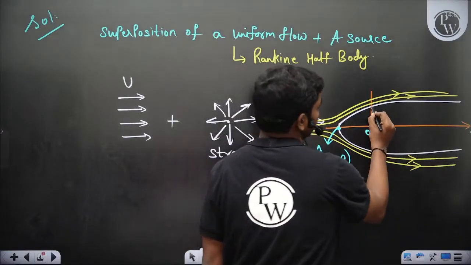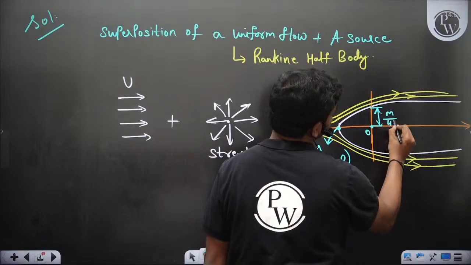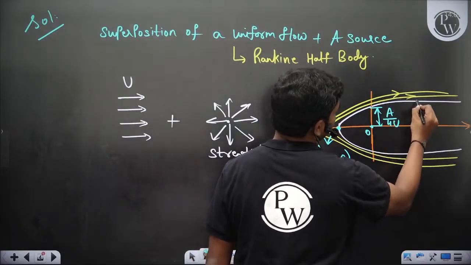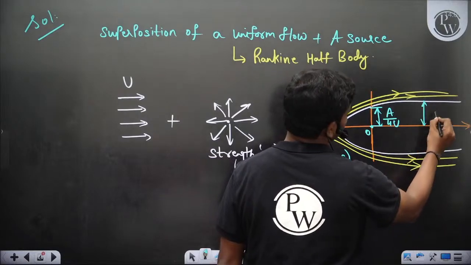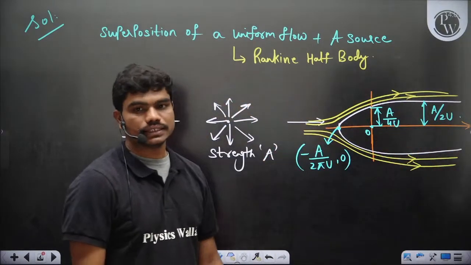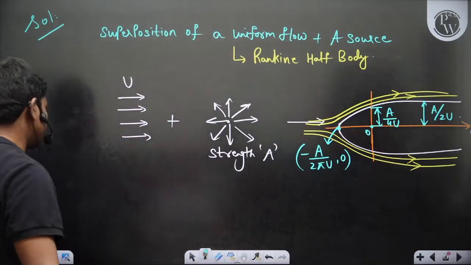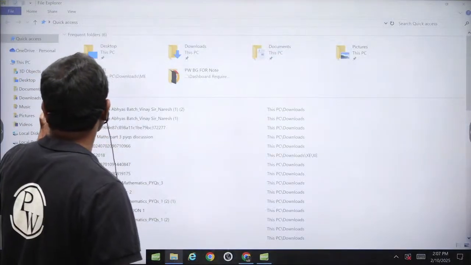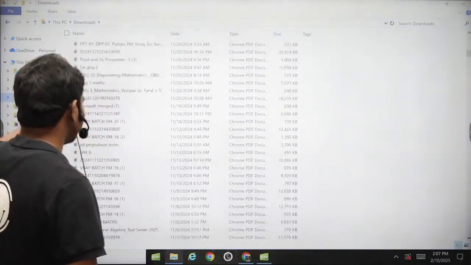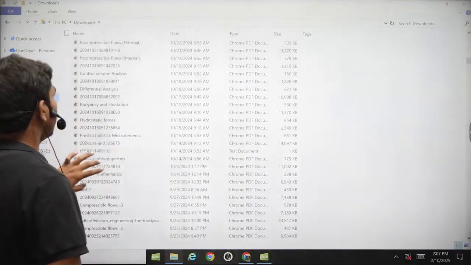Okay, and this distance is going to be m by 4u, or a by 4u, because I have the habit of writing the strength of the source as m. And this maximum width is nothing but a by 2 times u. So the full half width is a by u actually. Normally I'm just giving you the idea, but if you want to see how these things happen, I'll show you one of the fluid mechanics batches which I have taken recently.